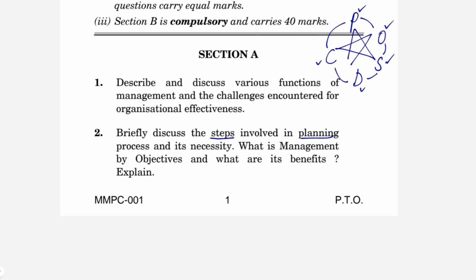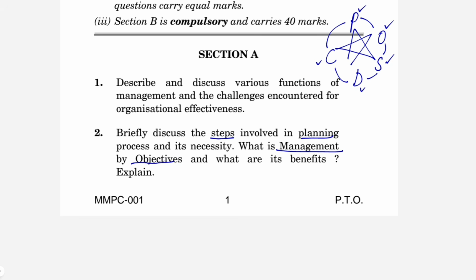It promotes innovative ideas. All those different things that come to your mind with regards to the necessity of planning, you can write. Okay, then for management by objectives, what can you write? You can talk about what an objective is, right? An objective is the future goals or the desired state that an organization strives to achieve in the future.